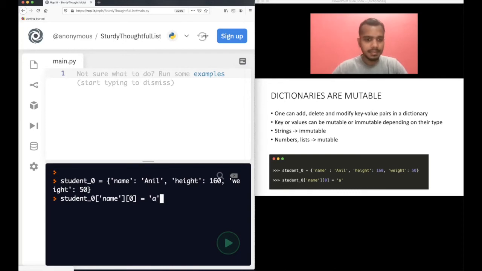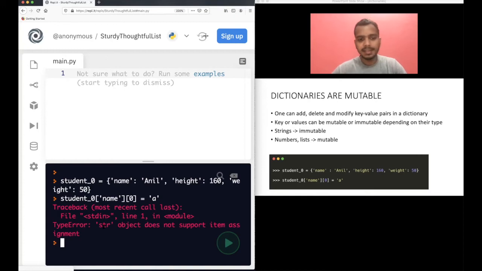Now let's press enter. So what do you see? You see an error. String object does not support item assignment. As I told you, strings are immutable. You cannot modify the contents of a string. That's why it's giving you an error. So do respect this. If your key or value is a list or numbers, in this case you can modify it, right? So do remember this thing.